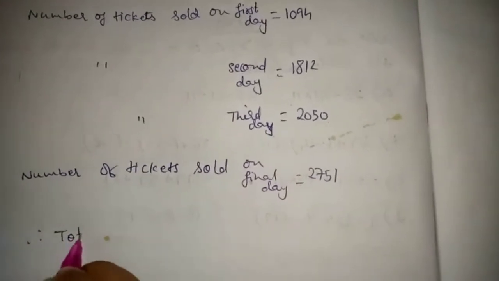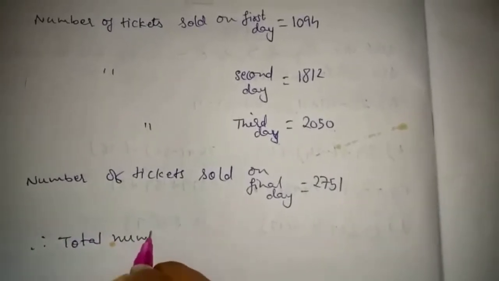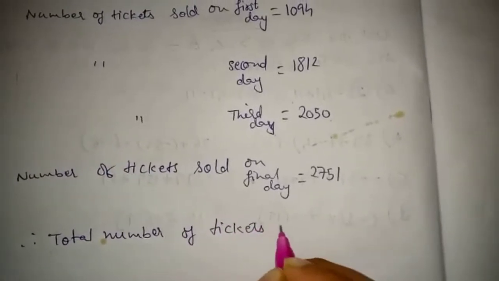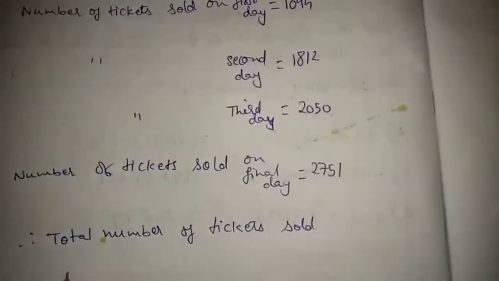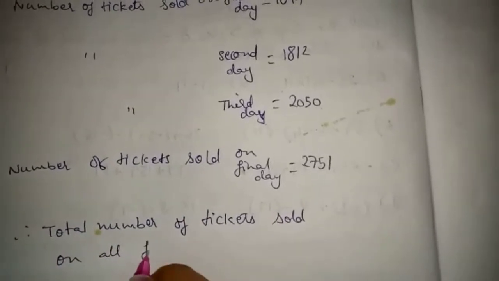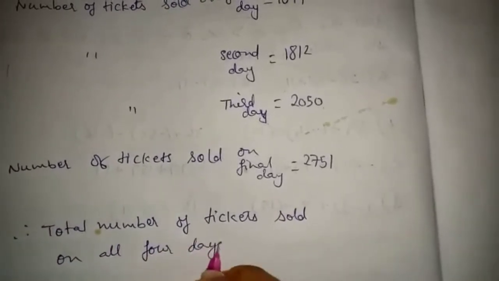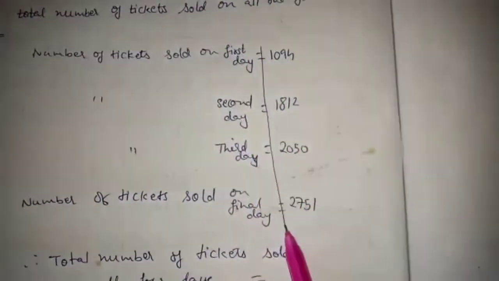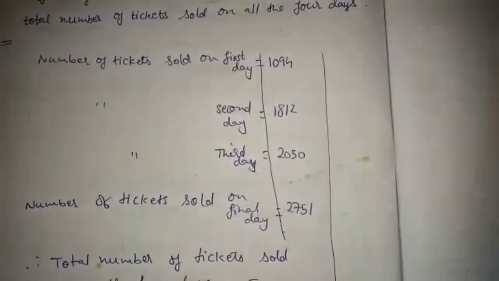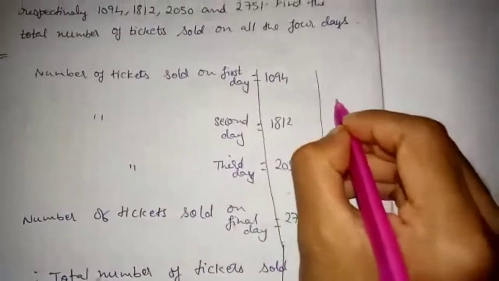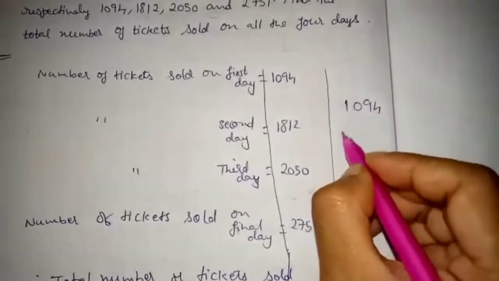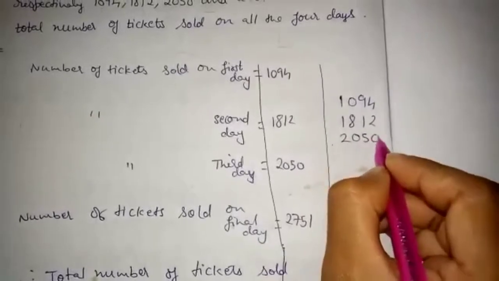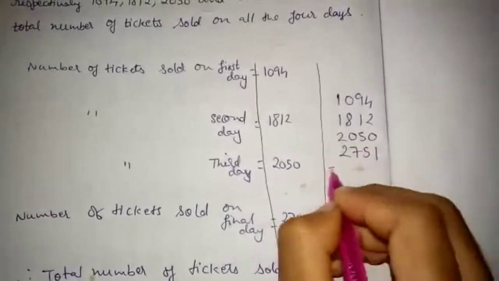Therefore, total number of tickets sold on all 4 days is equals to what? So how will you do? Put one line like this. Okay, now adding 1094, 1812, 2050 and 2751. Add it.